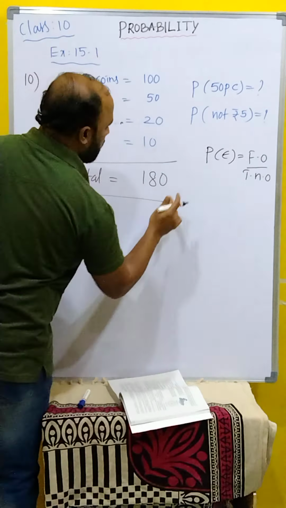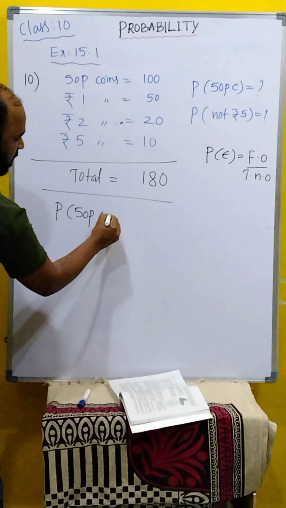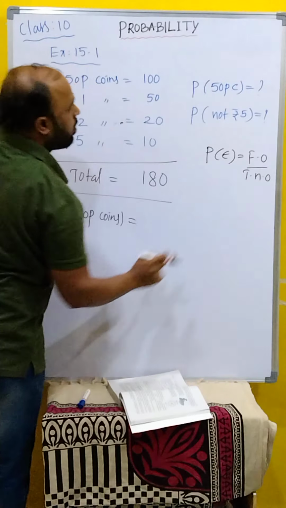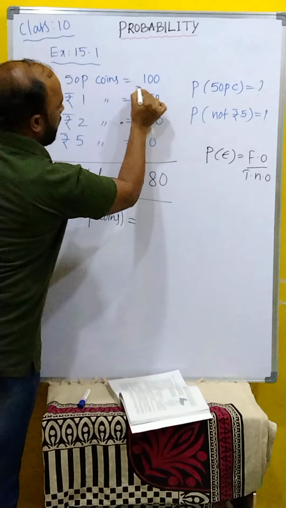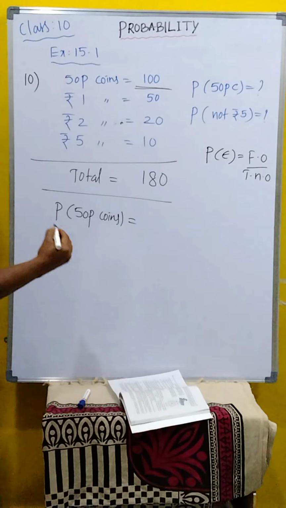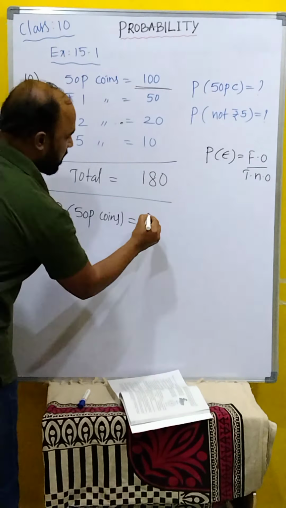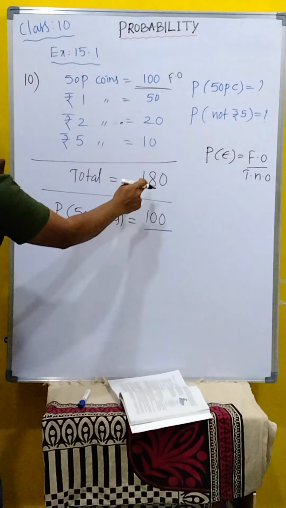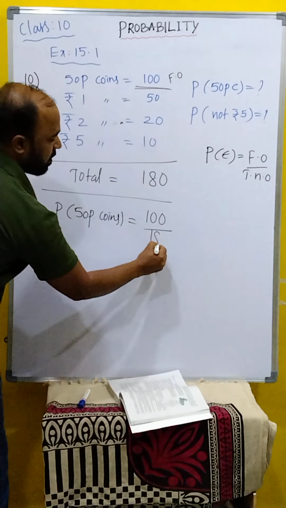Probability of 50 paise coins is equal to, what is here? Favorable outcomes. How many favorable are there here? 100. This is the favorable outcomes because the number is 100. Then automatically we will get 100 only. That is 100 by total how many are there? 180.